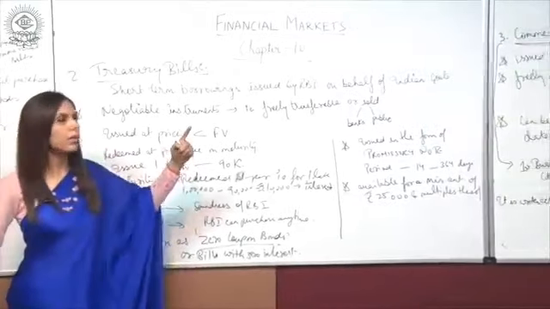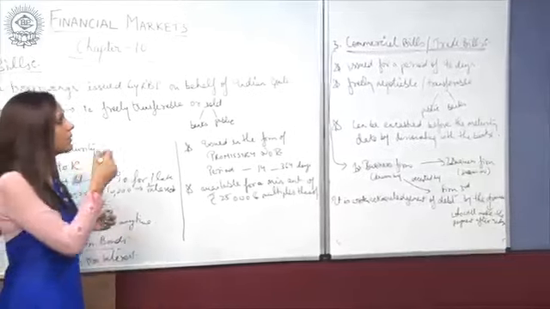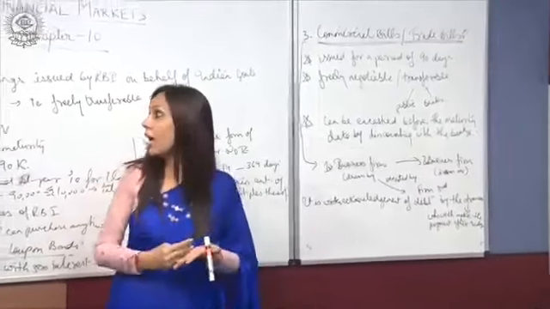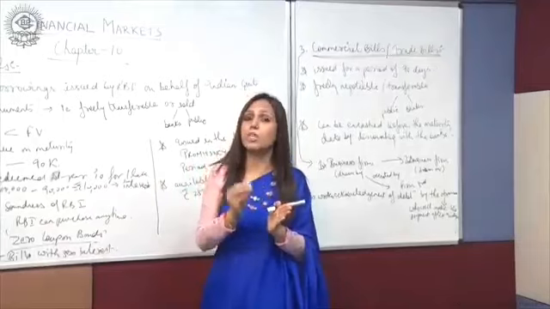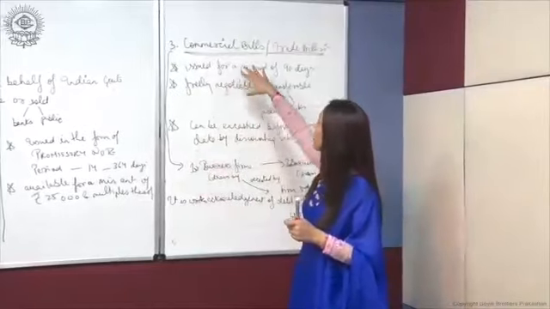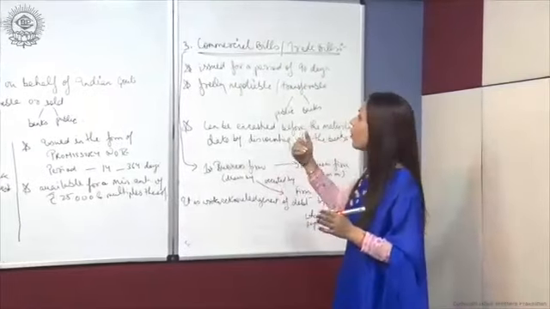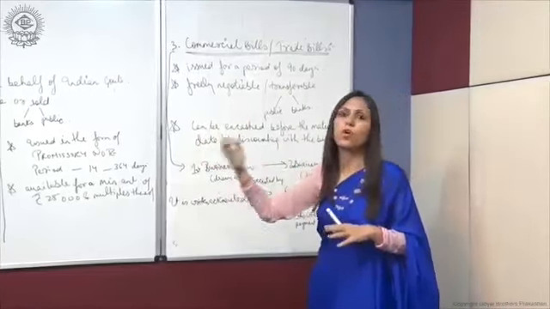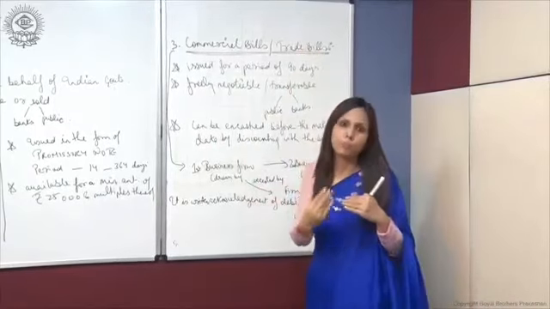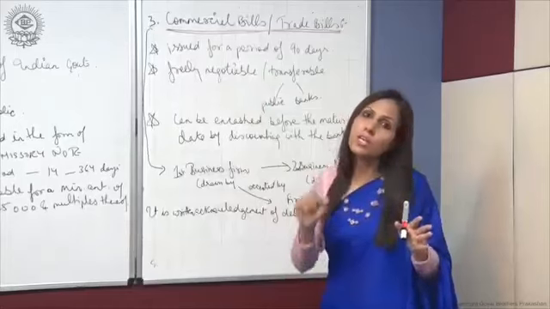The third money market instrument is the commercial bills or the trade bills. Fine. They are commercial bills because they are accepted by the commercial banks. That's why they are called commercial bills. For example, if two firms are using these bills for the purpose of credit purchase or sale of goods, then it is called a trade bill, meaning the bills we use for trading purposes, right? And if the same bill is used by any commercial bank, then it is called a commercial bill, right?